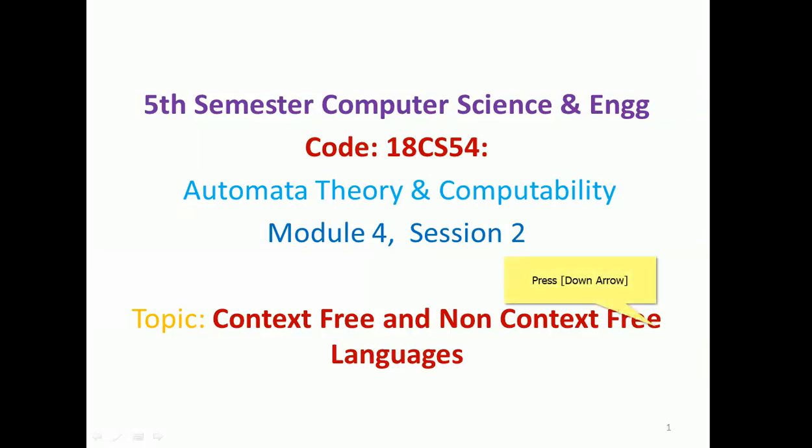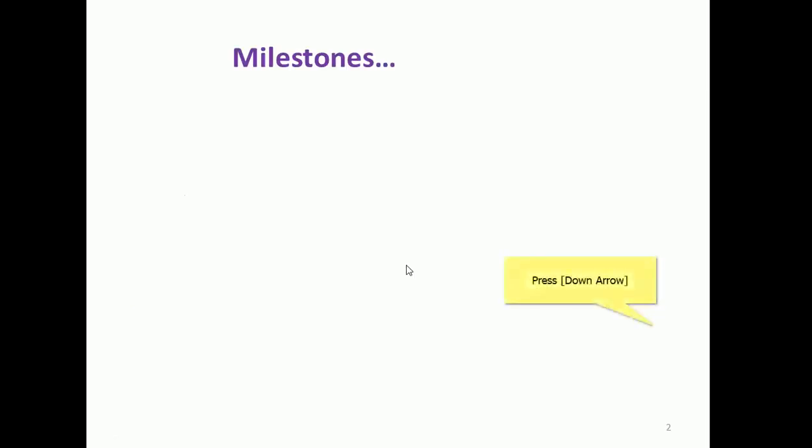This session is going to talk about context-free and non-context-free languages, as part of Automata Theory and Computability, that is ATCS 54. In the previous session we discussed decidable languages and undecidable languages. As a continuation of that, we are going to discuss the Turing machine model as the first component of this presentation's milestones.